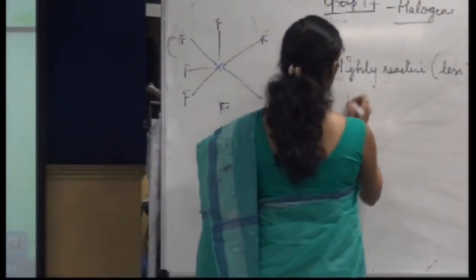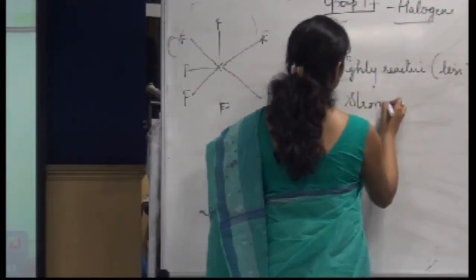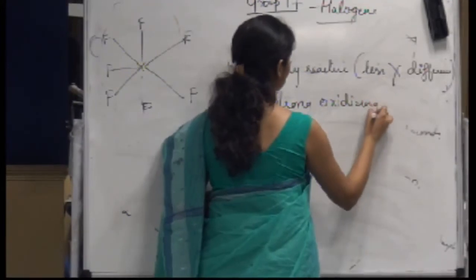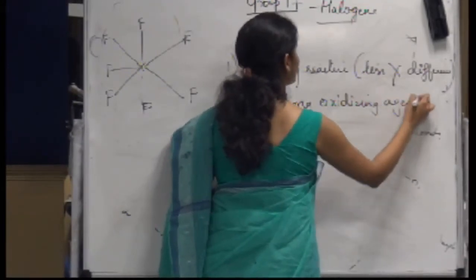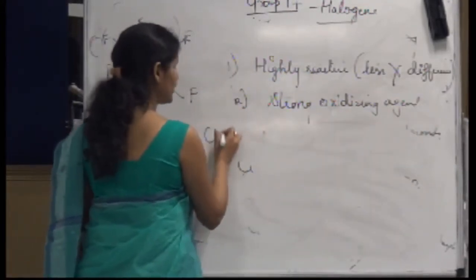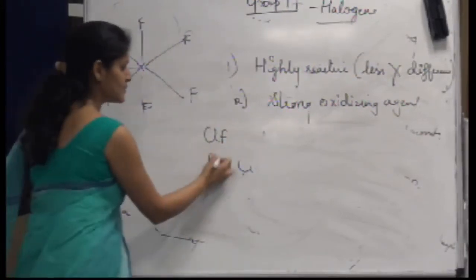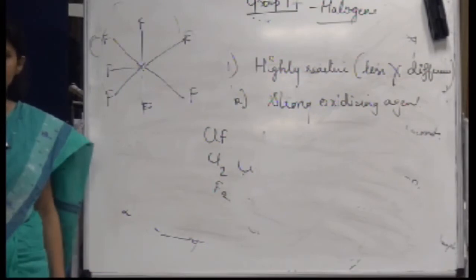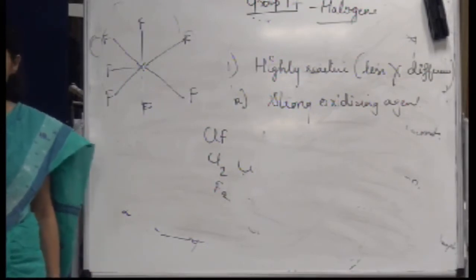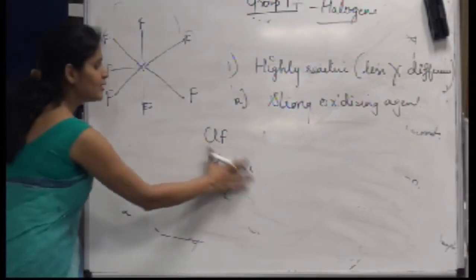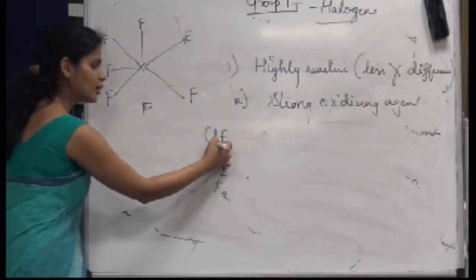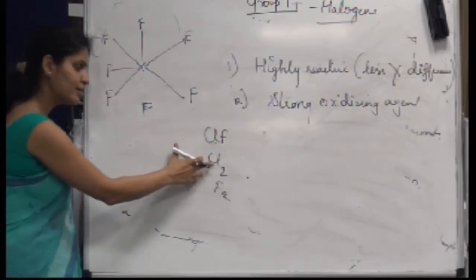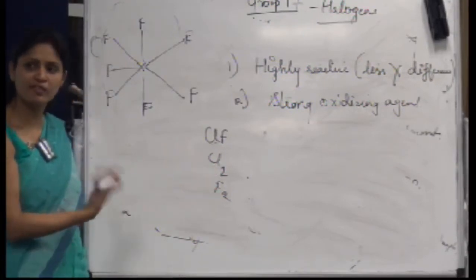Also, they are strong oxidizing agents. Why are they strong oxidizing agents? You can imagine this kind of compound as Cl2 or F2. Can you imagine this chlorine fluoride as a Cl2 molecule or F2 molecule?